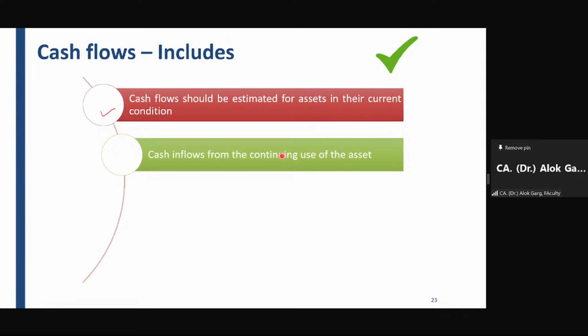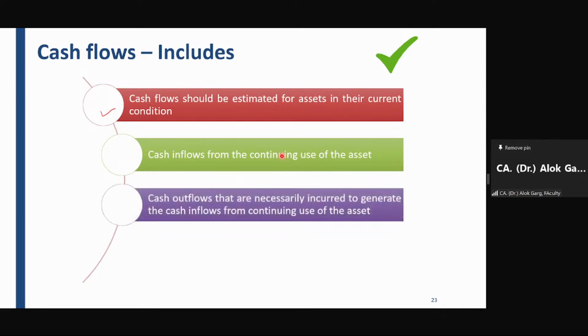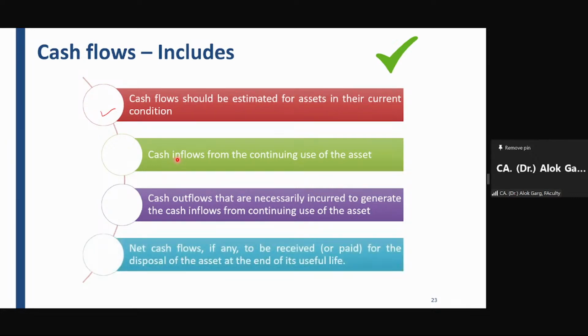So it says that you have to take the cash inflow from the continuing use of the asset and the cash outflow that is necessarily incurred to generate that cash inflow from continuing use of the asset. So you have to take both cash inflow and cash outflow, the net cash flows.